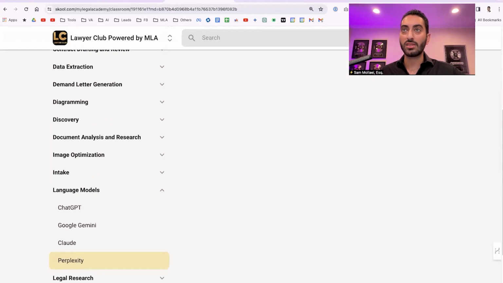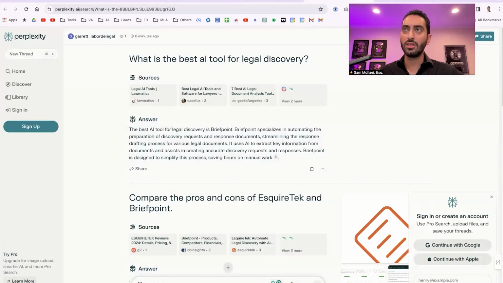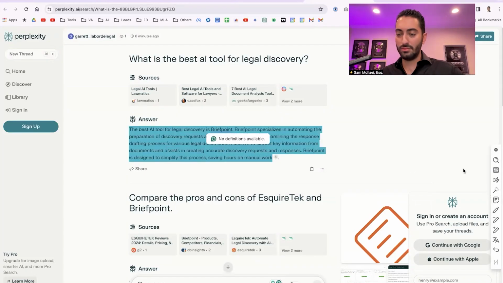And Lena says Perplexity is what we use for research. Very good. And then Garrett also shared this about Esquire Tech and BriefPoint. Just as an endorsement of Perplexity, I was curious, so I compared Esquire Tech to the leading AI discovery tool, BriefPoint.